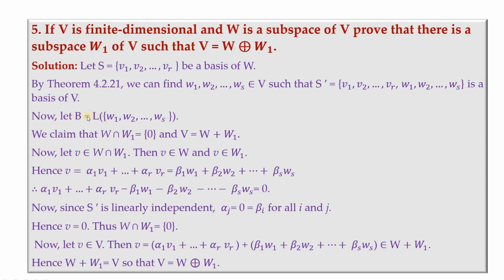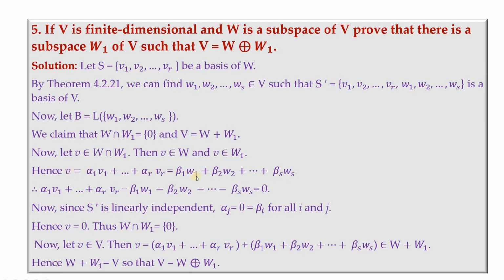Now we shall take B to be the linear span of w1 etc. ws. We claim that W intersection W1 is singleton 0 and V is equal to W plus W1. Now if we take v in the intersection, then v belongs to W, v belongs to W1. So when we consider v, which is alpha 1 v1 plus and so on alpha r vr, and that is nothing but beta 1 w1 plus beta 2 w2 and so on beta s ws, because v is a member of W as well as it's a member of W1.